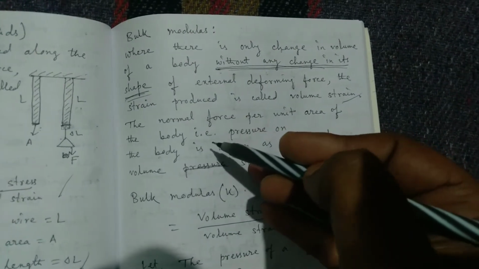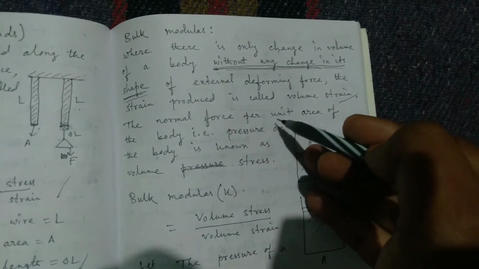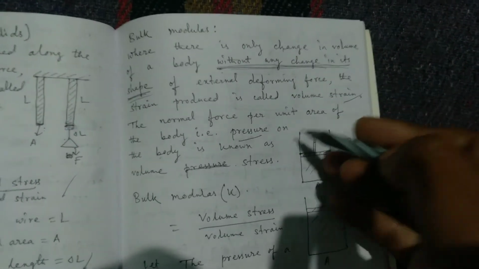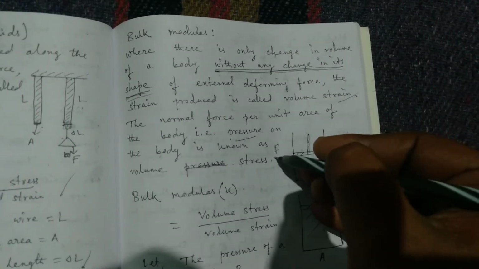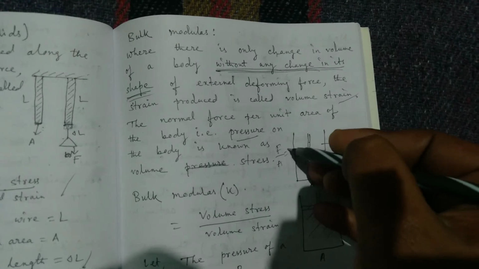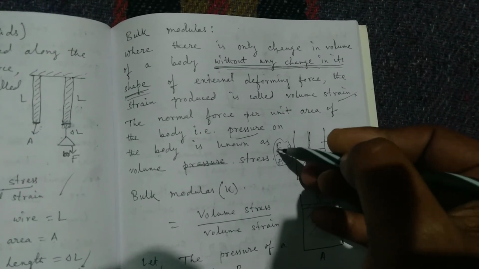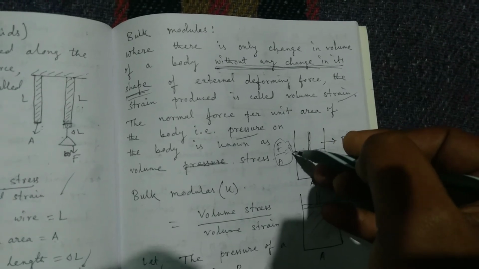We know what pressure is: the normal force acting per unit area is called pressure, force by area.